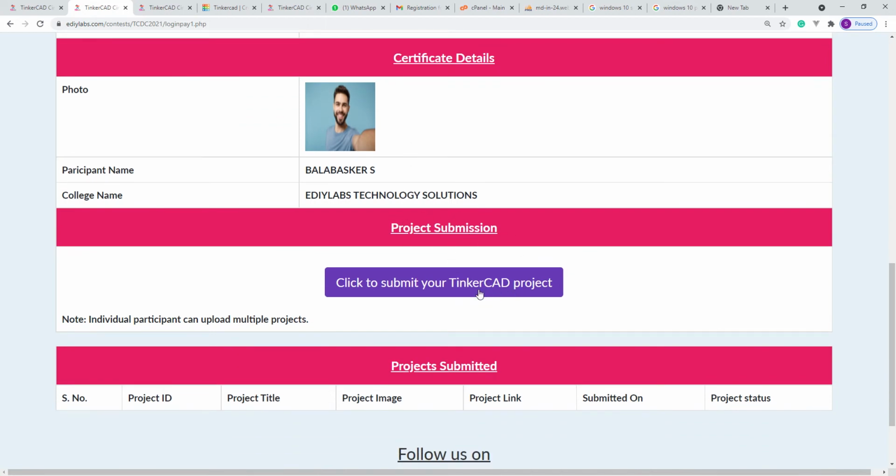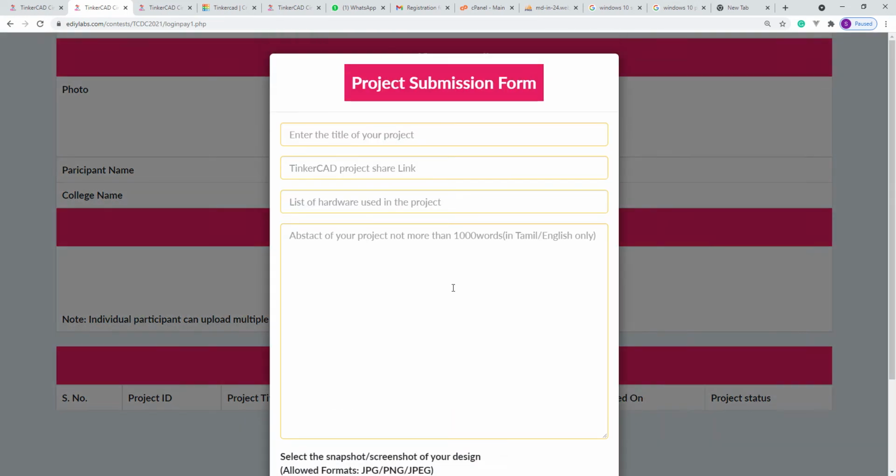The third part is the project submission. As we have already intimated, it is an individual event, so only one user is permitted per project. But you can upload any number of projects. If you have 10 ideas that should be presented, you can submit all 10 ideas. There is no restriction on that. So click to submit your project.